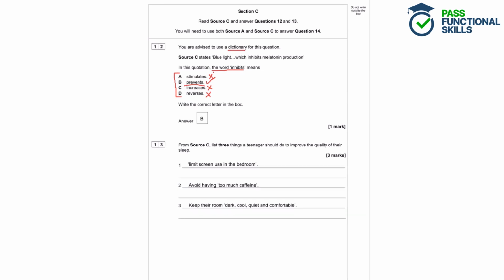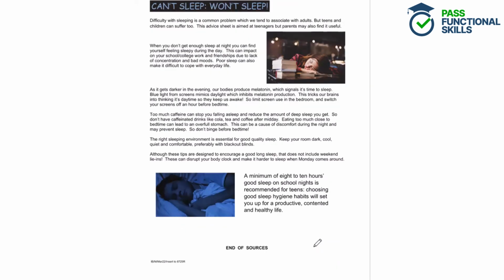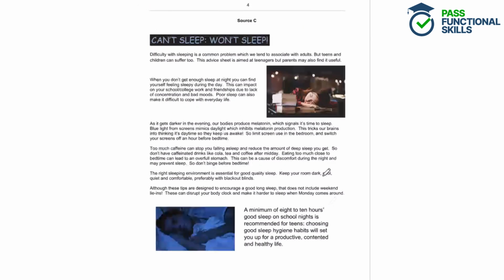Question 13. From source C, list 3 things a teenager should do to improve the quality of their sleep. So here we're looking at source C and we want to find 3 things that a teenager should do to improve the quality of their sleep. So improve, make better. If we have a look, we can see that teenagers are being told to limit screen use in the bedroom and switch off their screens an hour before bedtime.